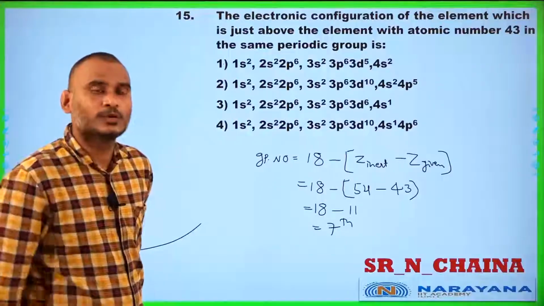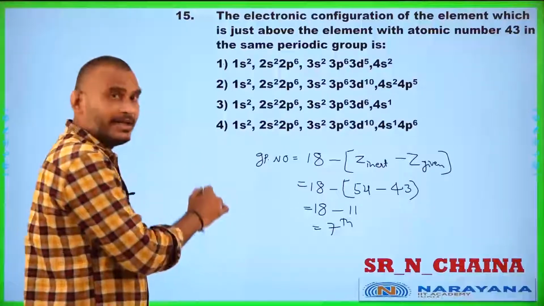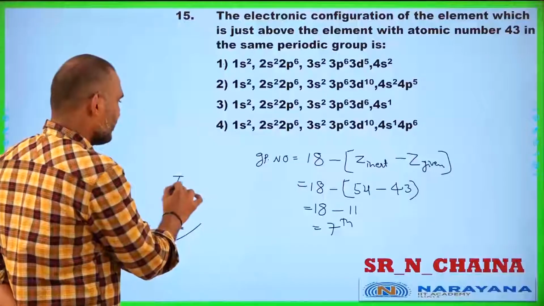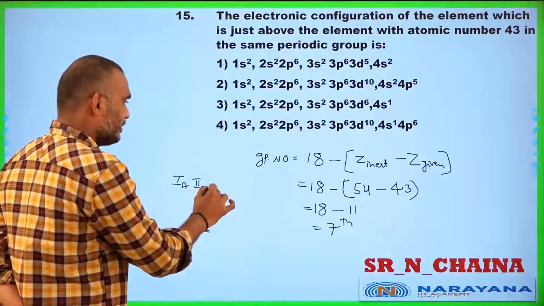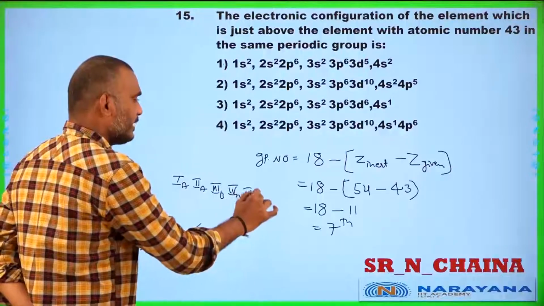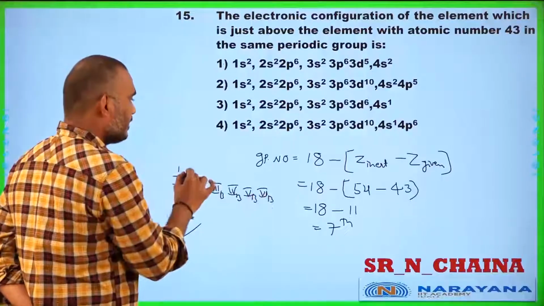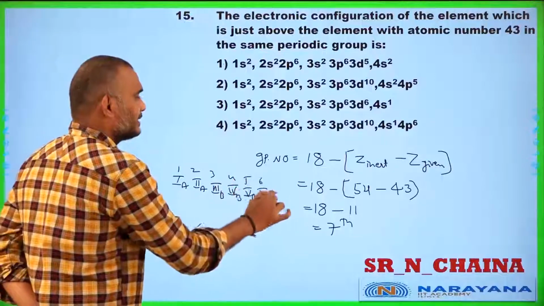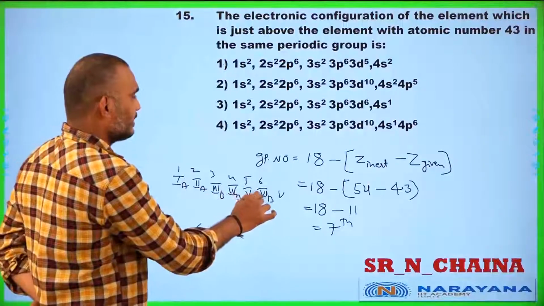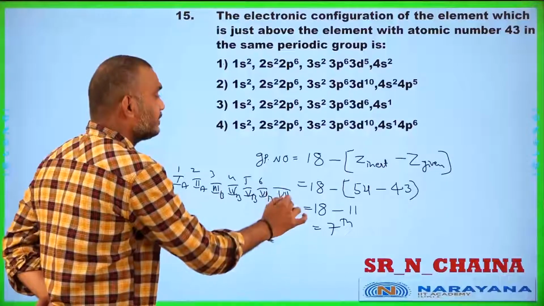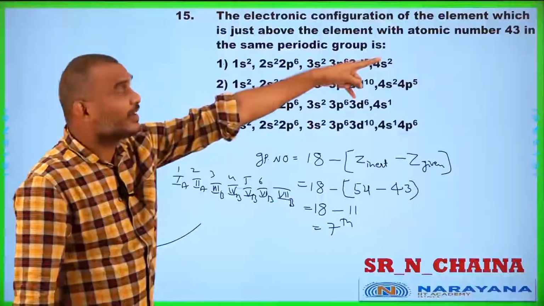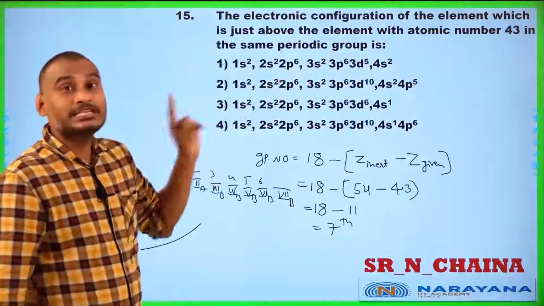Who is the seventh group? Yes, first A, second A, third B, fourth B, fifth B, sixth B. 1, 2, 3, 4, 5, 6. And then seventh B group. Who is the seventh B group element? Yes, student, 43. That is technetium.